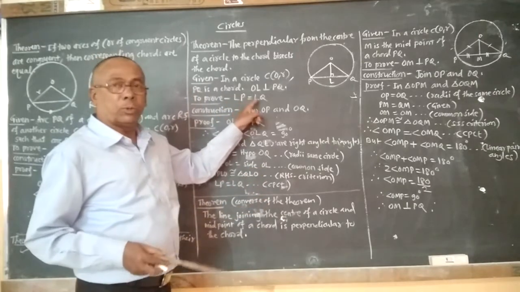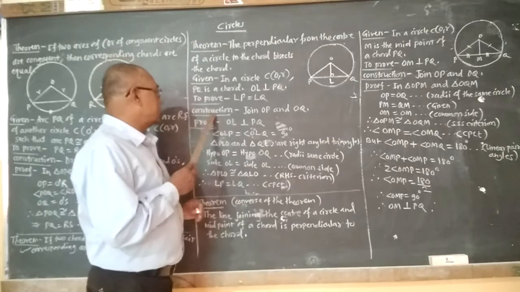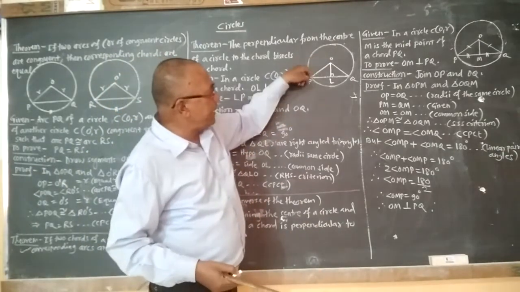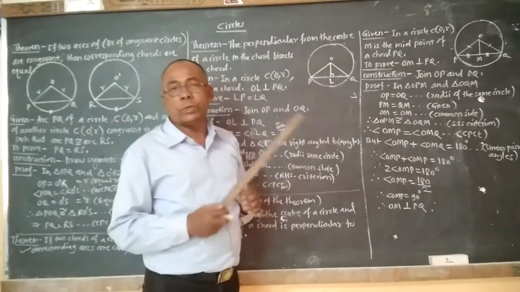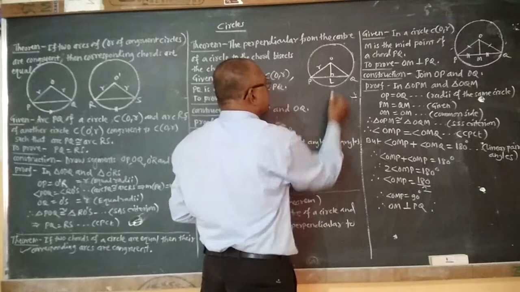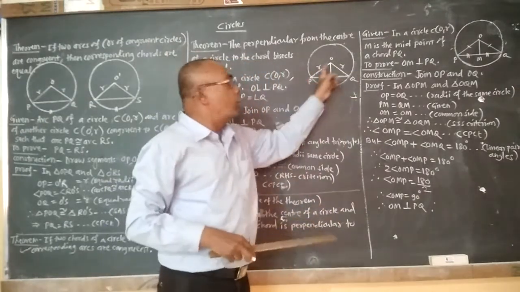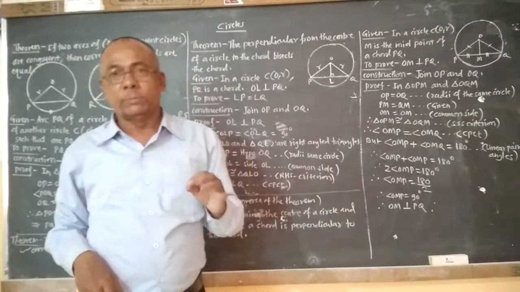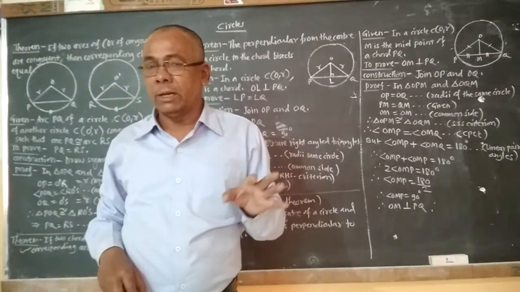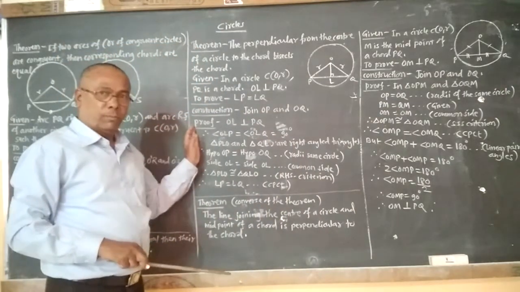So LP is equal to LQ. Again, there is construction, that is join OP and OQ. We know that OP is a radius as well as OQ is the radius. Means OP and OQ are the radii of the same circle, and we know that radii of the same circle are equal. And therefore, we will write proof.